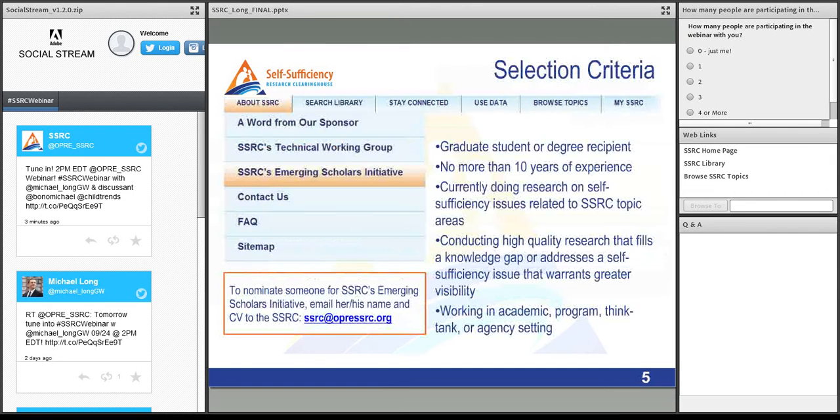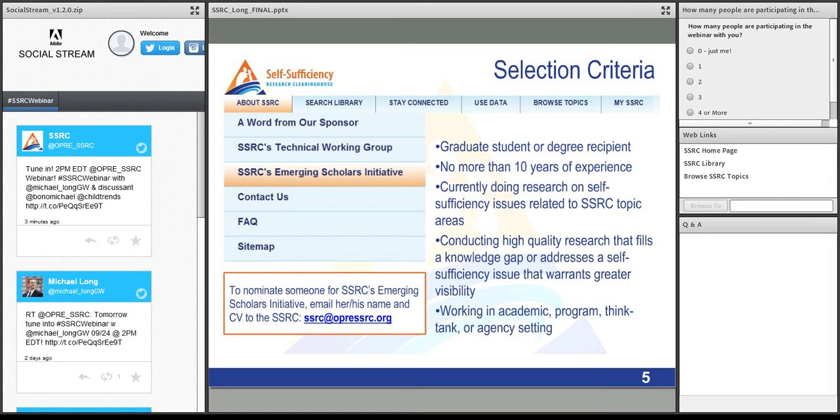Turning to the Emerging Scholars program of the Self-Sufficiency Research Clearinghouse, we welcome your nominations of future emerging scholars. Our selection criteria are shown here. An emerging scholar can be a graduate student or a degree recipient, but with no more than 10 years of experience, currently doing research on self-sufficiency issues related to those 12 SSRC topic areas, who's conducting high-quality research that fills a knowledge gap or that addresses a self-sufficiency issue that warrants greater visibility.